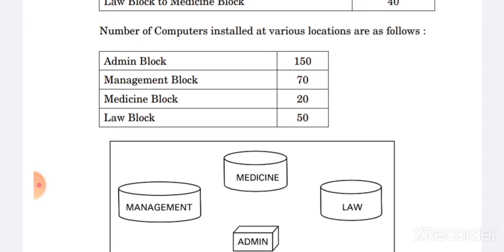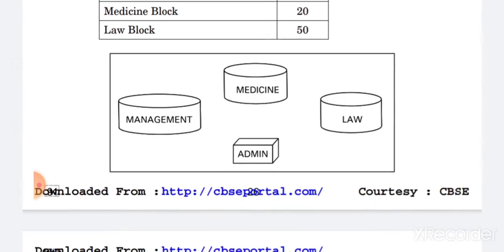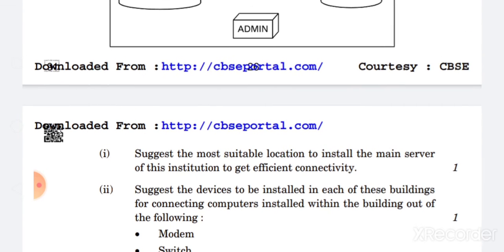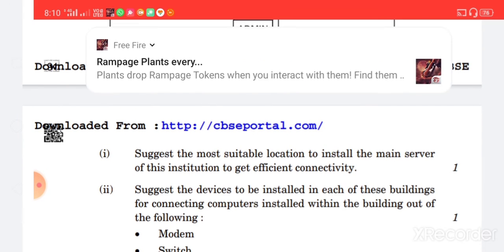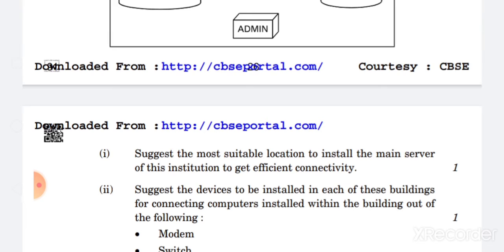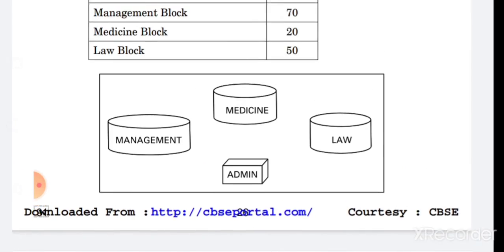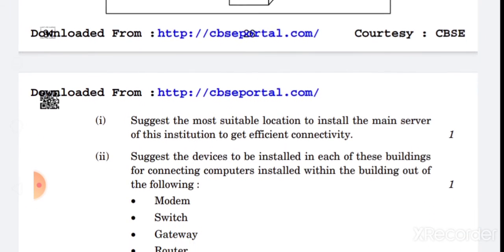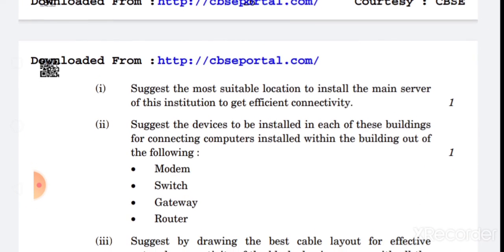So when there is the maximum number of computers in the admin block, the maximum traffic is also in the admin block. So to solve the question, you will have to remember only one thing, that the block where the maximum number of computers is installed, you will make the admin block or the server block. Okay, hope it is clear to you all.